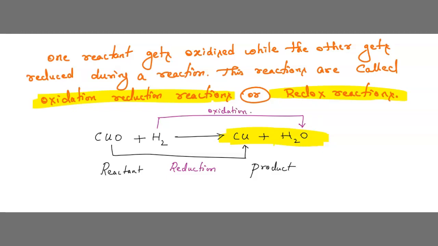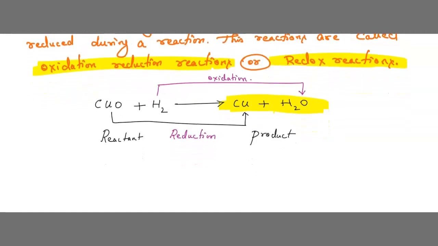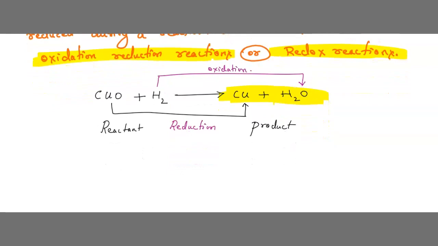Understood, children? Sometimes they will give you the reaction like this: CuO plus H2 gives Cu plus H2O. They will ask you to identify where oxidation is happening and where reduction is taking place. Oxidation is where H2 becomes H2O.